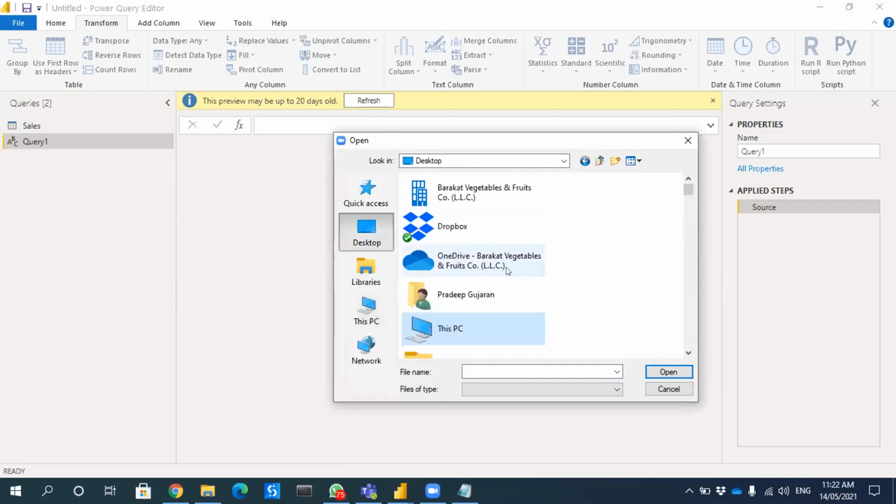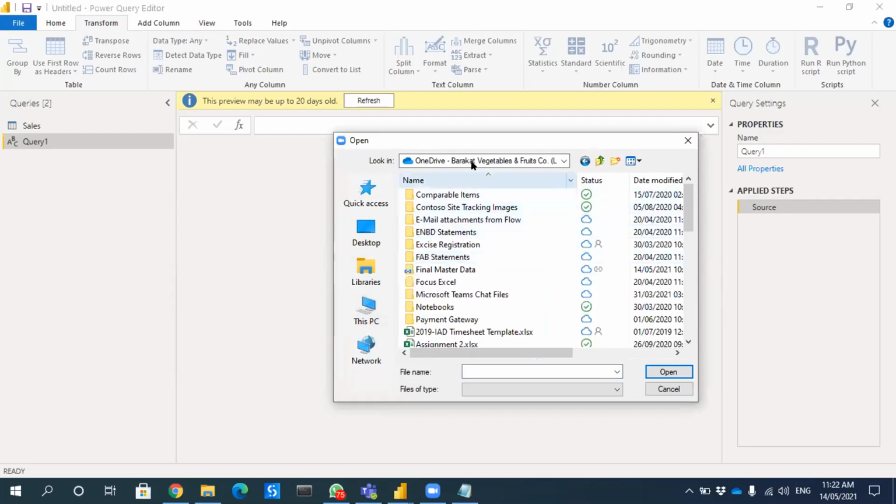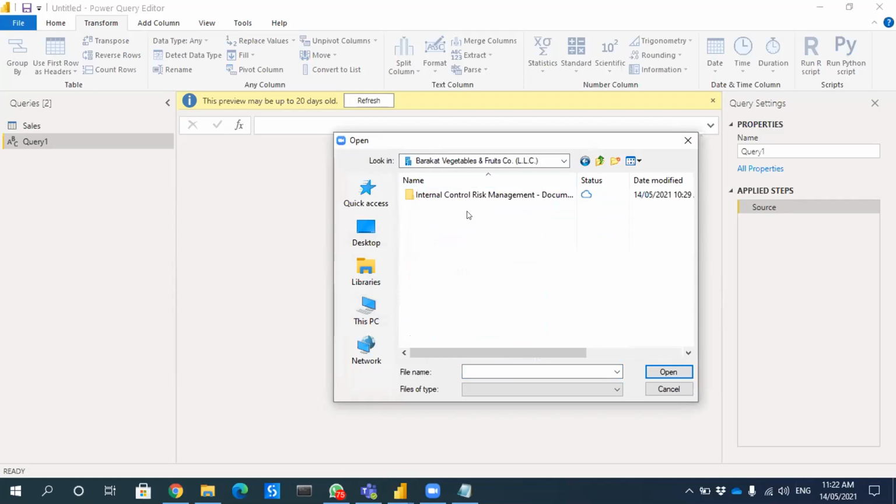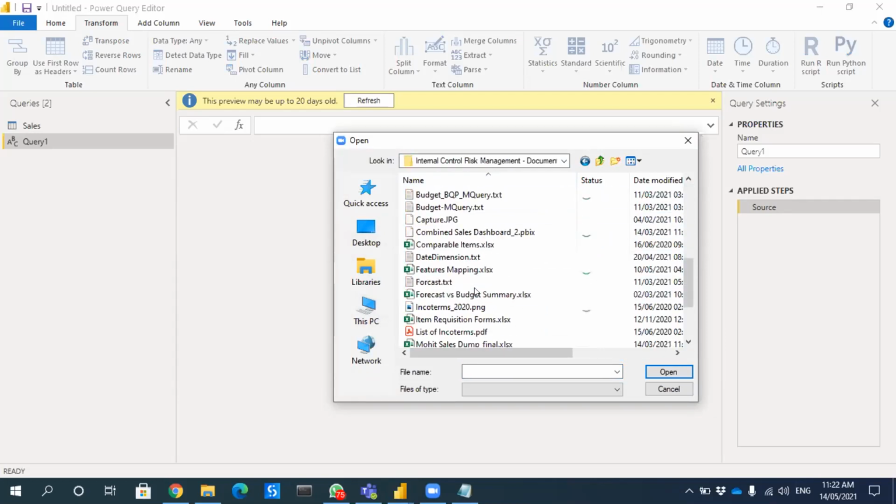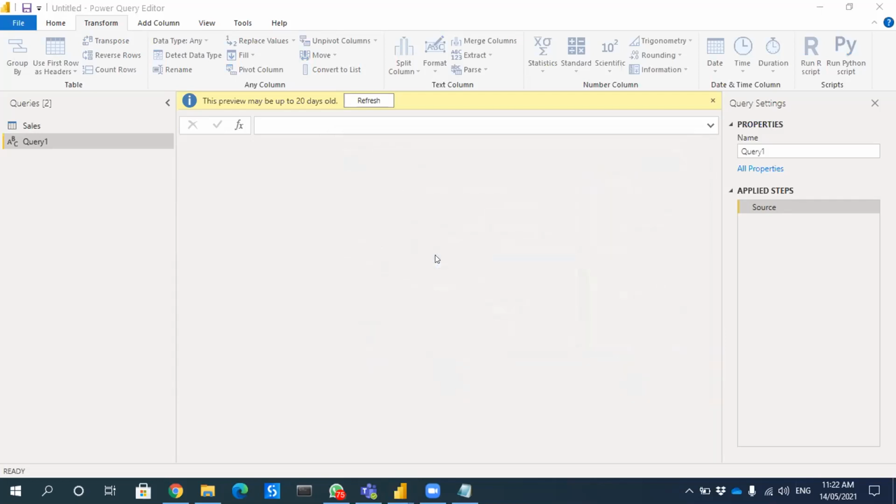Date dimension is a text file, right? Yes. I shared both the files, the source data, the sales and the date dimension.